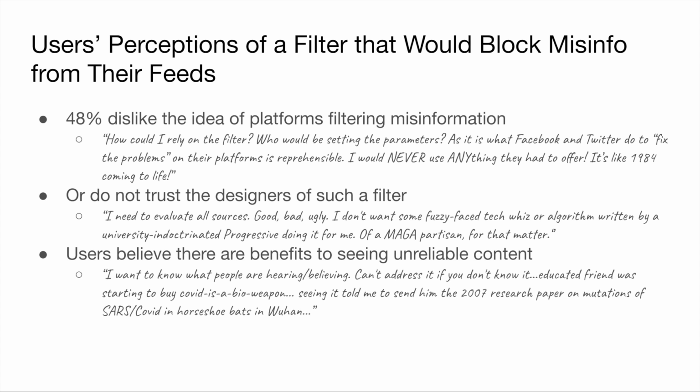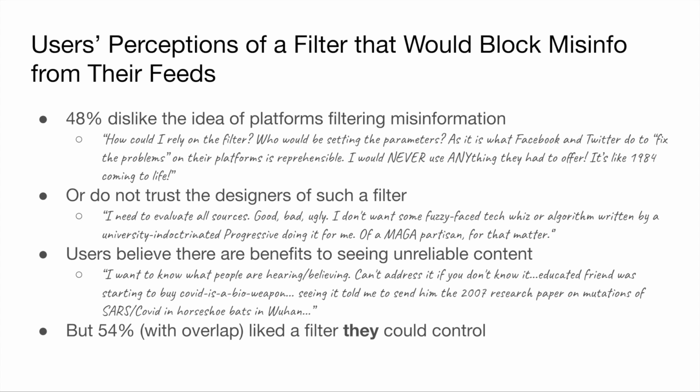Users also discussed that there were benefits to seeing unreliable content. For example, so that they can be aware of what misinformation their family and friends are exposed to so they can know how to talk to them. But those who imagined that this would be a filter that they could control liked the idea and had ideas for such a filter. For example, they asked that the unreliable content be flagged as such, but be kept in their feed.